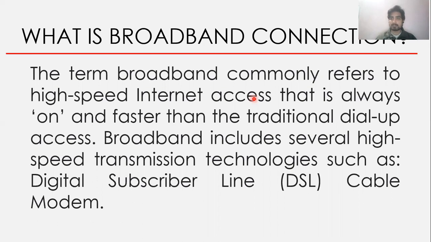As the name suggests, broadband, so very broad and band. This type of internet connection is very fast because it has a wider bandwidth. Internet is measured in bandwidth, and from there this band has come, and broad is the word used for the width. So the more width that band has, the faster the internet will be.